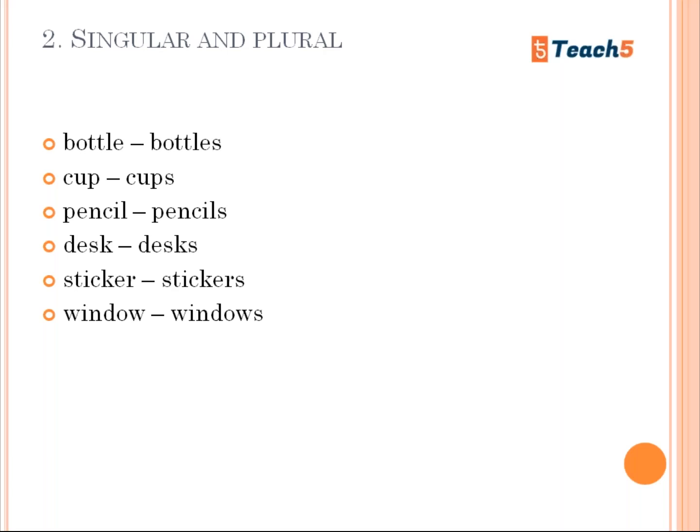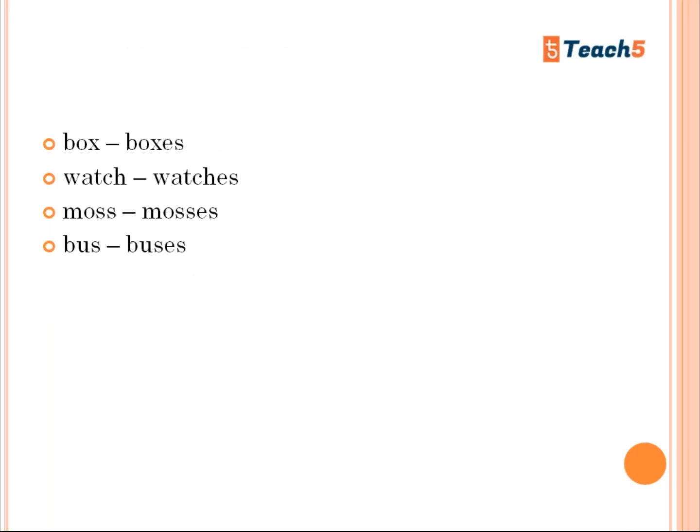When the audio says sticker, we write stickers. When the audio says window, we write windows. When the audio says box, we write boxes. When the audio says boxes, we write box. It's the other way around. You should be very careful when writing singular and plural, because we lose marks in this particular area as well.